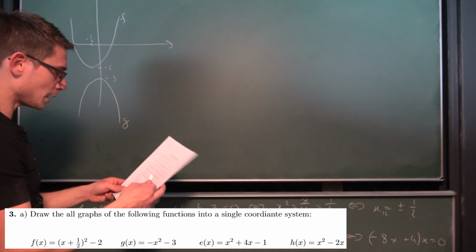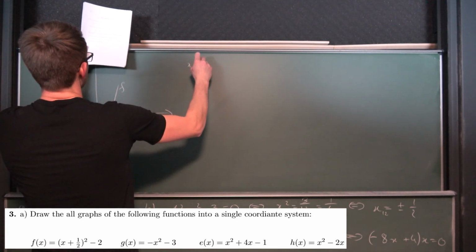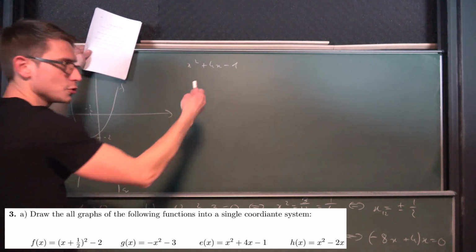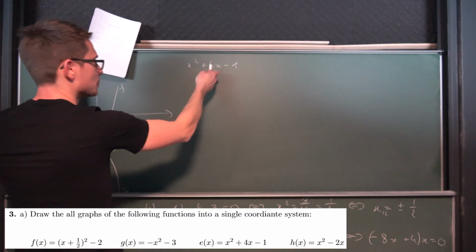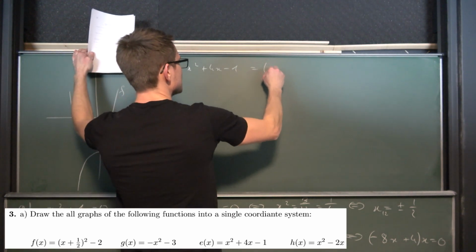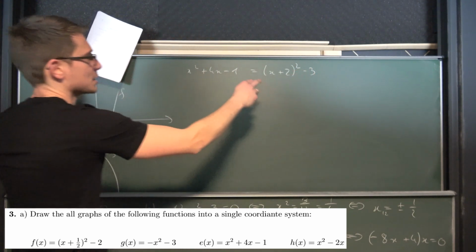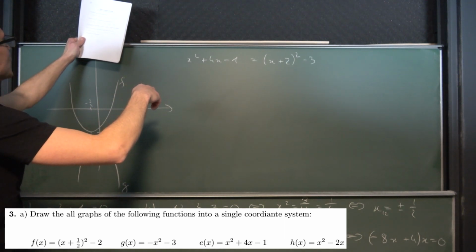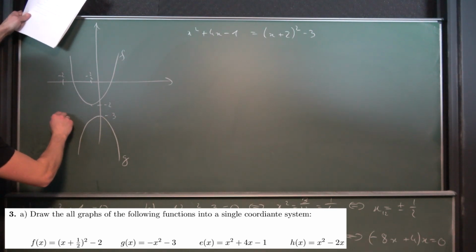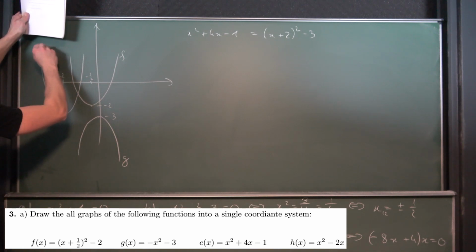Next one, x squared plus 4x minus 1. Turning this into vertex form, x squared plus 4x minus 1. Same procedure as before. We are going to add 2 squared and subtract it once again, because this right here is basically just regular x plus 2 squared. Yeah, so this right here is x plus 2 squared. Minus 4 minus 1 is minus 5. So the vertex lies at -2 and -5. Negative 2 is somewhere here. Negative 5, we know where it is. It's open to the top, so it looks like this. Okay, this right here is e.